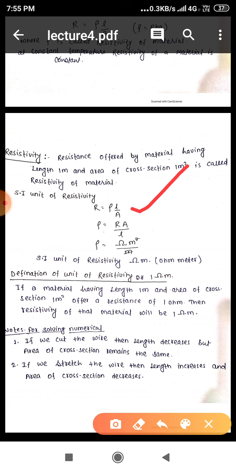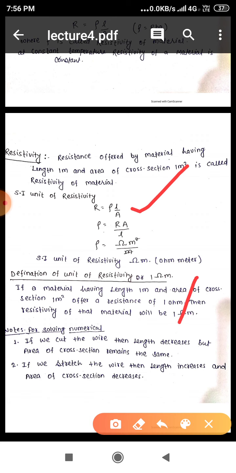Now the question may be the definition of the unit of resistivity, or maybe 1 ohm meter. The answer will be the same for both. If a material having length 1 meter and area of cross section 1 meter square offers a resistance of 1 ohm, then the resistivity of the material will be 1 ohm meter.